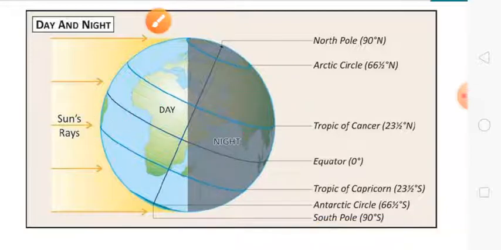The earth rotates from the west to east. As a result, the sun, the moon and the stars appear to rise in the east and set in the west. मतलब सभी ईस्ट में दिखते हैं और सेट कहाँ पर होते हैं, उगते कहाँ से हैं. हमको ऐसा लगता है कि ईस्ट से निकलते हैं और डूबते कहाँ हैं, वेस्ट में. सो अंडरस्टैंड चिल्ड्रन, द अर्थ रोटेट्स फ्रॉम द वेस्ट टू ईस्ट. As a result the sun, the moon and the stars appear to rise in the east and set in the west.